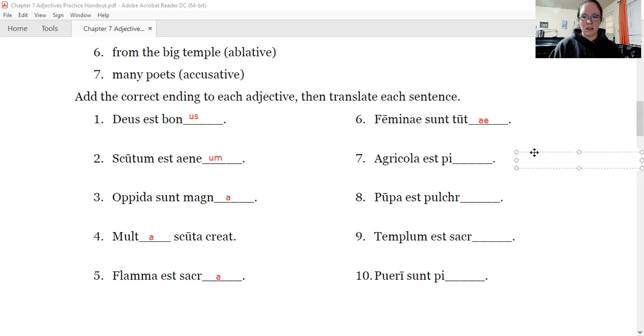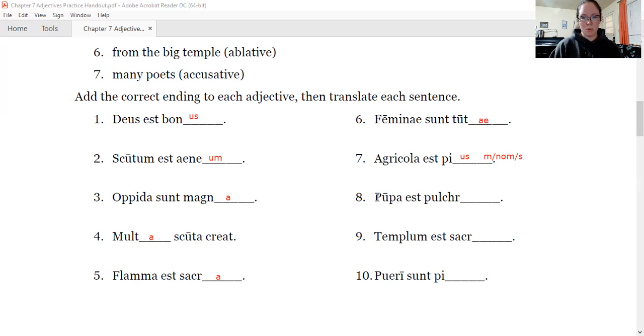So we need masculine, nominative, and is that the singular or plural nominative ending? It's the singular. What is the masculine chart's nominative singular ending? It's the same as second declension: us, e, o, e, orum, is, os, is. So us, the very first one. So your word should be pius. Agricola est pius. The farmer is devout, God-fearing, pious.